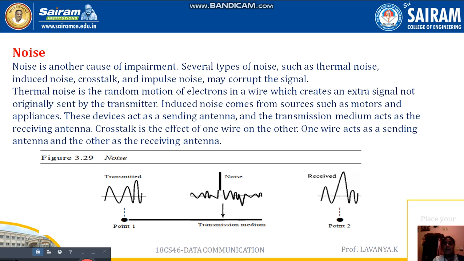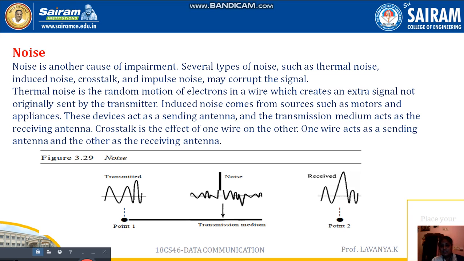It means the source, the sender, has different types of problems, which we can see in motors and home appliances. Suppose in a home appliance, you can take a mixer or a TV or something else; if you have any problem, you can easily find this type of problem. We call it induced noise problems.